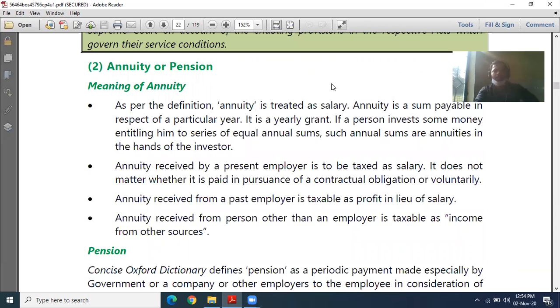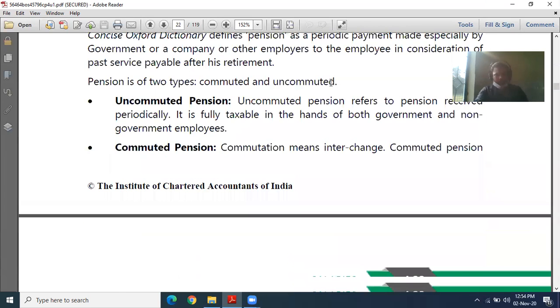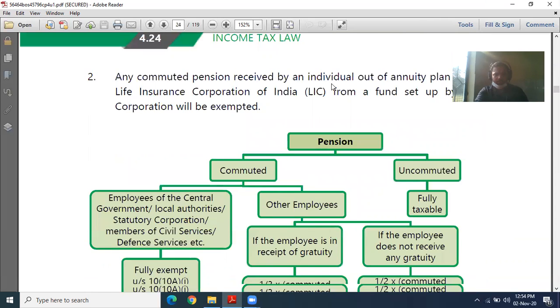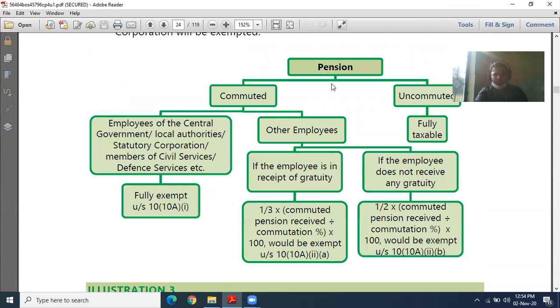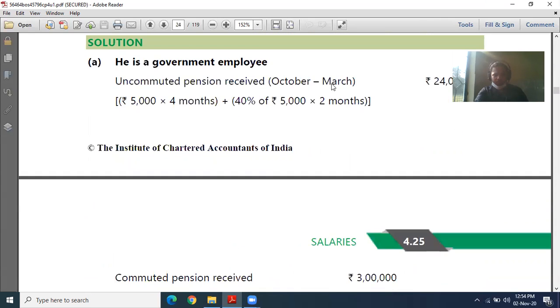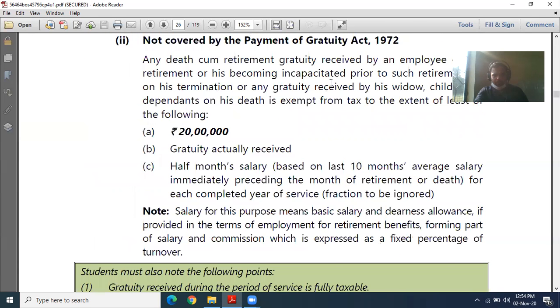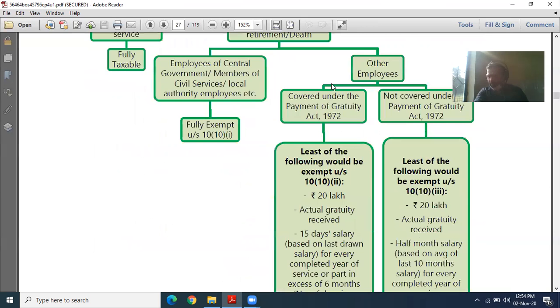Annuity pension: today, I'm not going to teach you the pension. I'm going to teach you the provident fund. Wait, I will show you what the provident fund is. What is the treatment of provident fund?